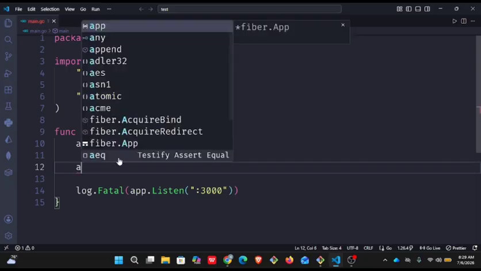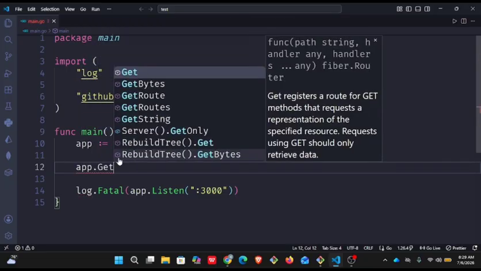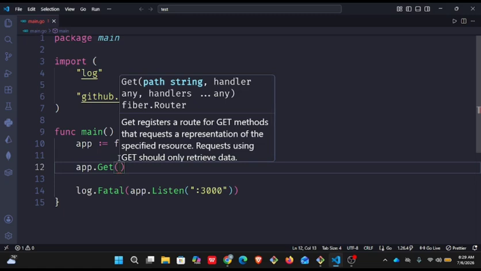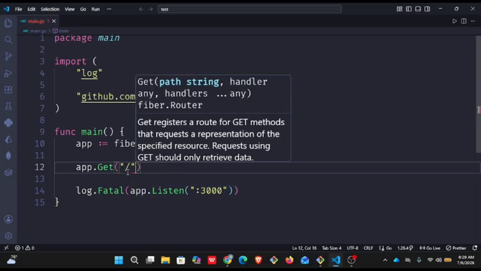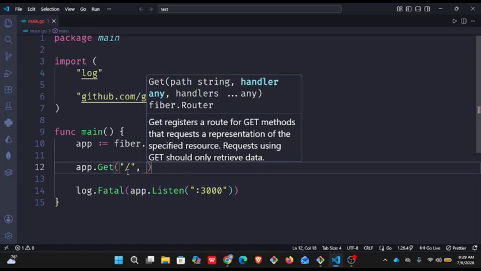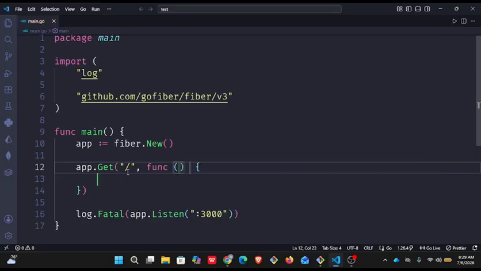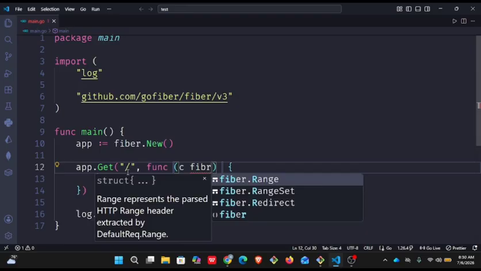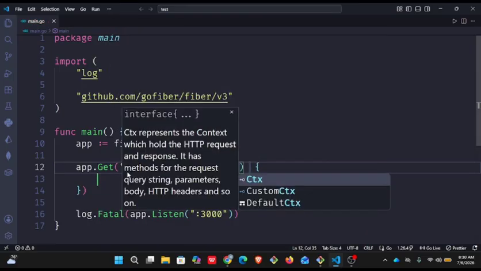So I'll add a route in Fiber. I'll say app.Get, right? Now the Get takes two arguments. One takes the path and the other takes a handler function right there. So I'm going to come here and add my route, which is the path, and also my handler function. And I'll come right here and say c, fiber dot Ctx. Now this Ctx takes in all the context we need.